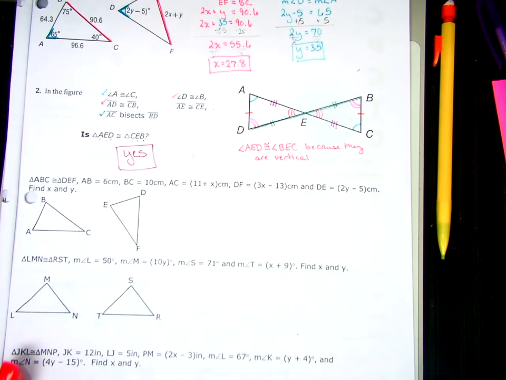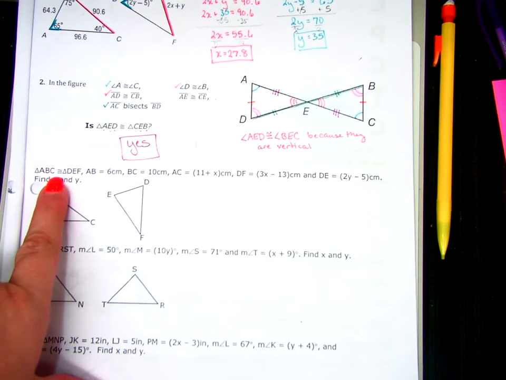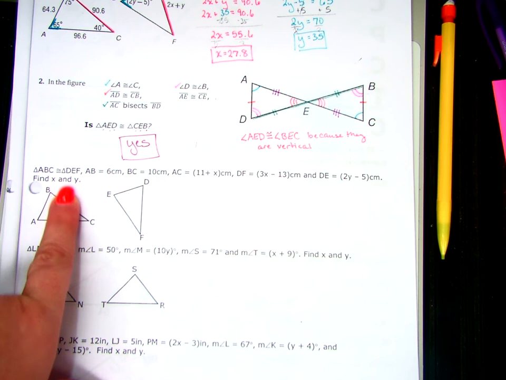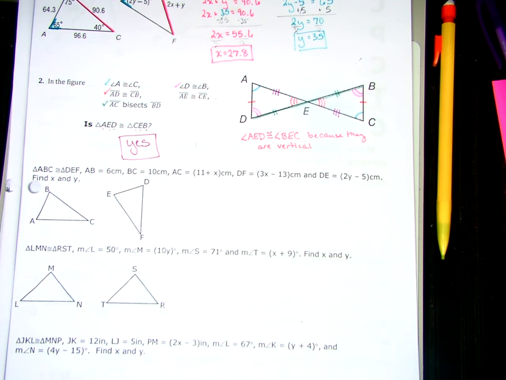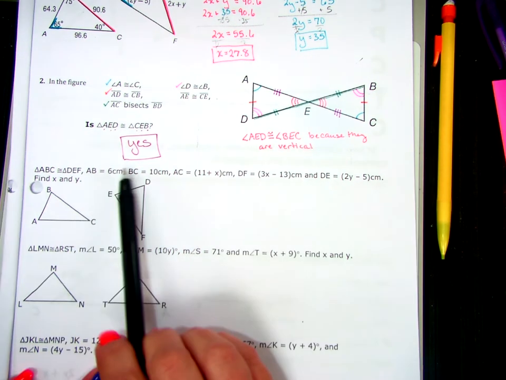All right. Let's look at these application problems. Again, they're telling me what my triangles are that are congruent. AB equals 6 centimeters, BC equals 10 centimeters, AC equals 11 plus x centimeters, DF equals 3x minus 13 centimeters, and DE equals 2y minus 5 centimeters. Find x and y. So the first thing I should probably do is label my picture with all its values, right?